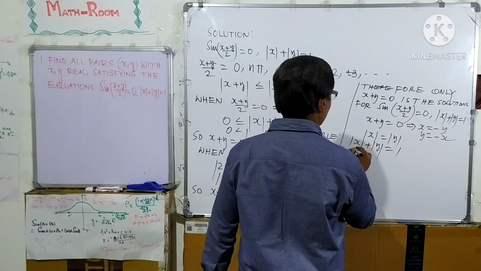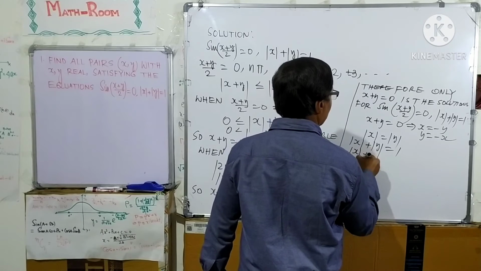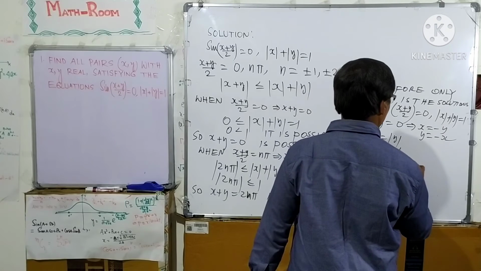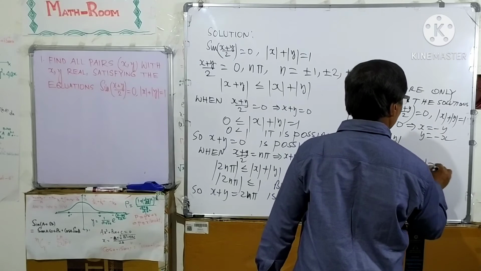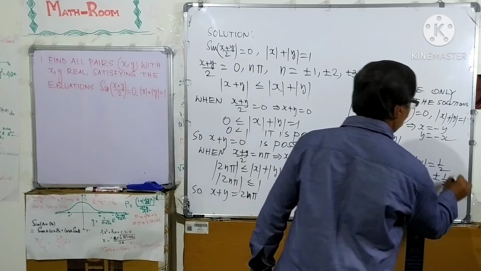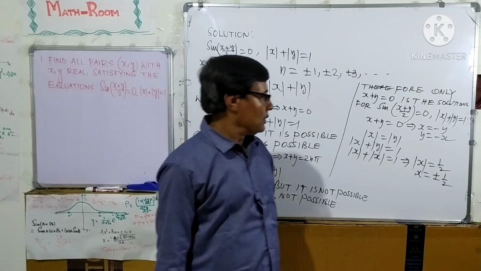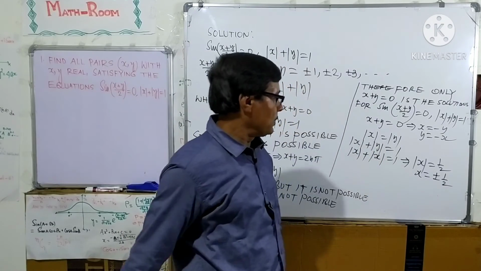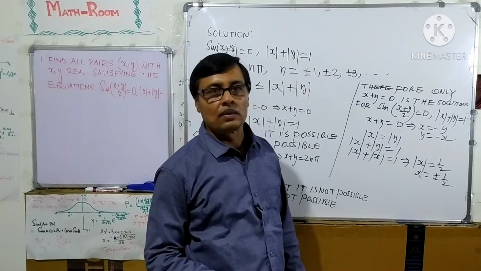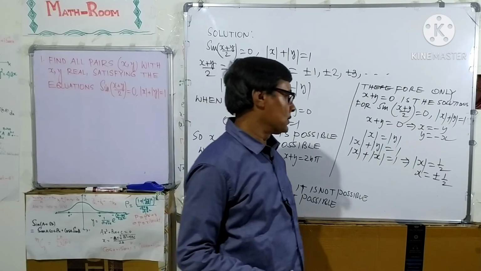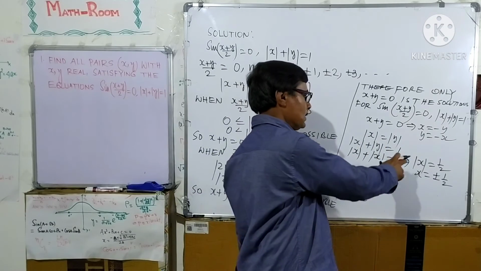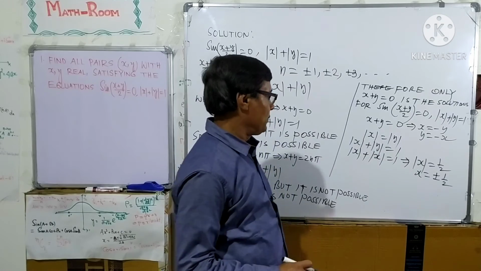So mod x plus mod y gives 2 mod x equal to 1, which implies mod x equal to half, that is x equal to plus half or minus half. Here two values are got for x: one value of x is plus half and the other value is minus half. So only two values of x are found, that is x equal to plus minus half.